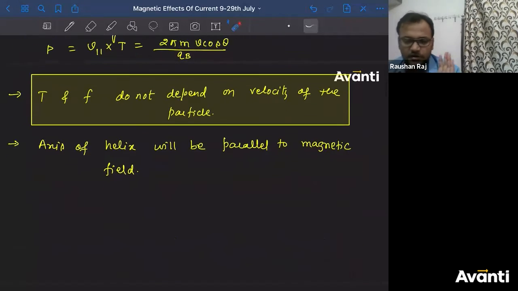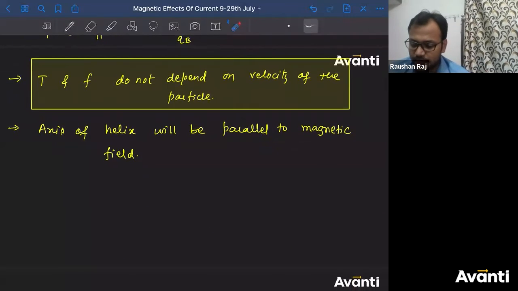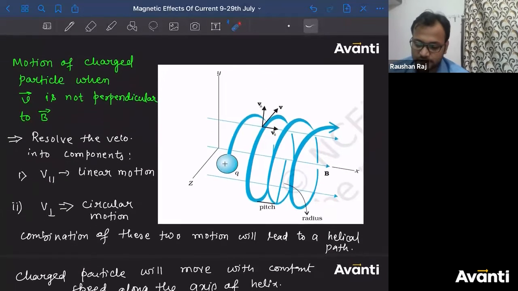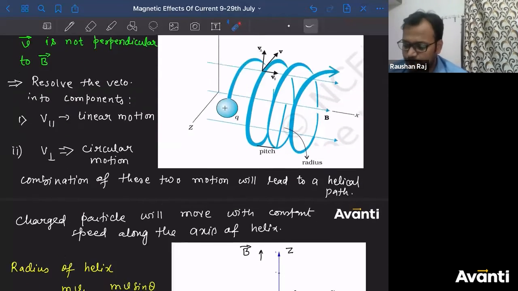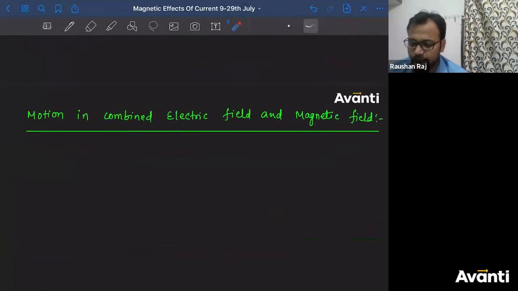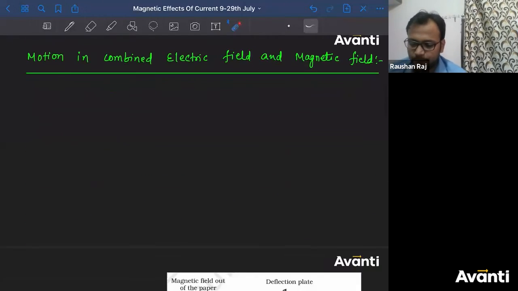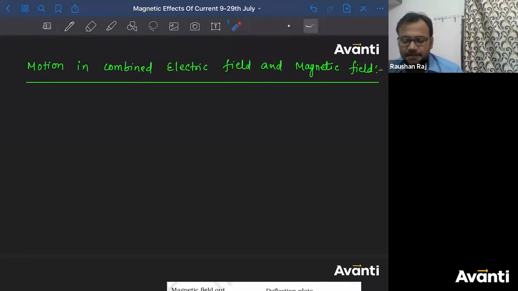All right, guys, this is it for motion of a charged particle in a uniform magnetic field when the velocity of the particle is not perpendicular to B. Okay? I don't know, Rohit. Seriously, I don't know. Because ideally this is not possible. Okay? Because with a magnetic field, the force of gravity will also act. There are a lot of things, Rohit; practically it is not used anywhere.